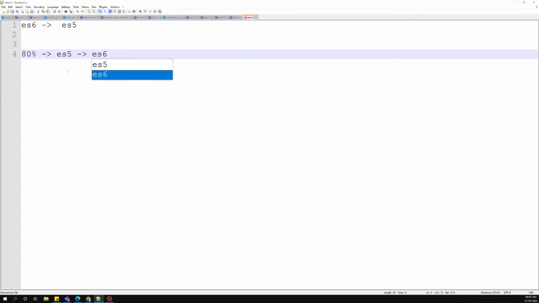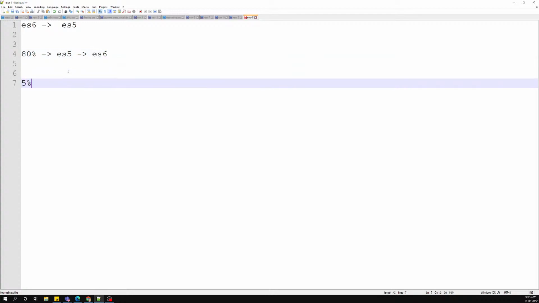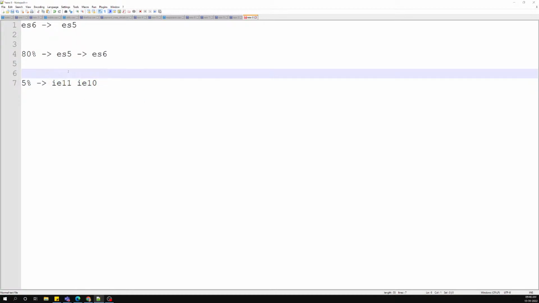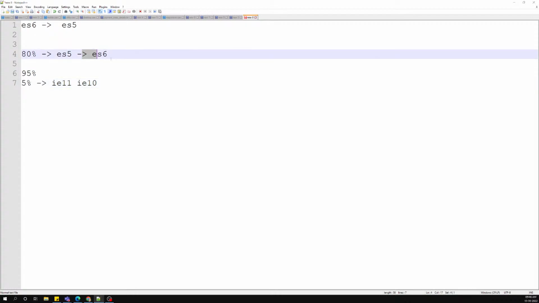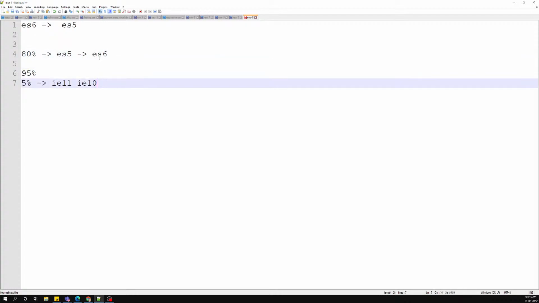Why? Because less than 5% of people around the world are using IE11 and IE10 browsers. Other than this less than 5%, they are all using the latest browsers only. 95% of people are using Chrome, Firefox and so on, and only 5% are using some old browsers. So if you don't want to bother about this 5%, you can target the 95% of people, use ES6 and go with ES6, not a problem.